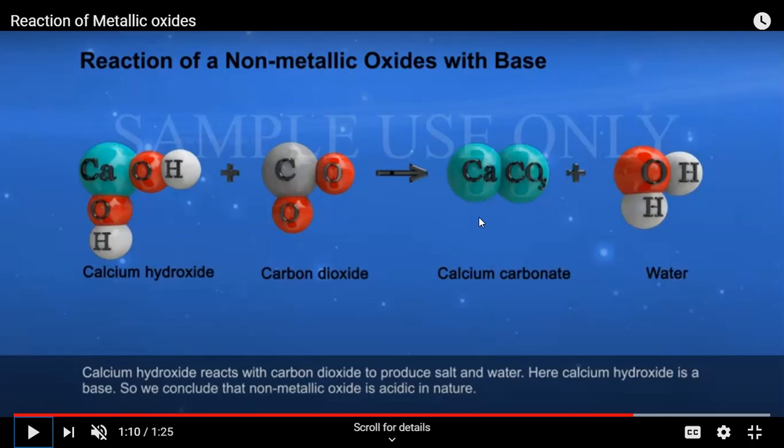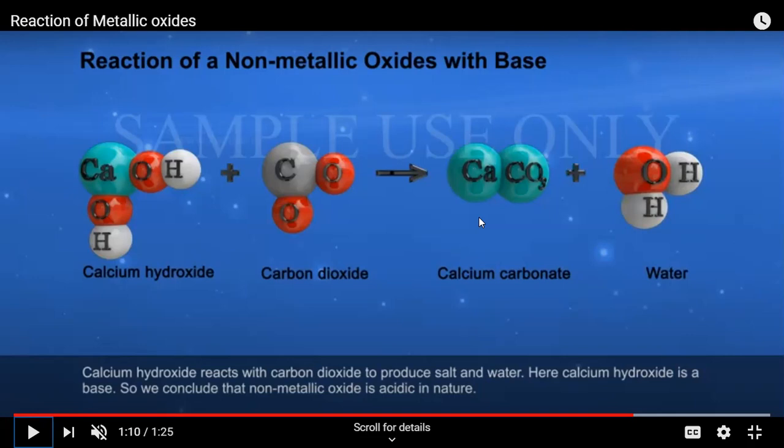So you can observe whether we say metallic oxides reacting with acid or we say non-metallic oxides reacting with base, both the reactions are a type of neutralization reaction. Only one thing you need to keep in mind, that is metallic oxides are basic. So you can learn in the form MOB. Metallic oxides are basic. So you can keep this in mind. You can learn it through the trick.